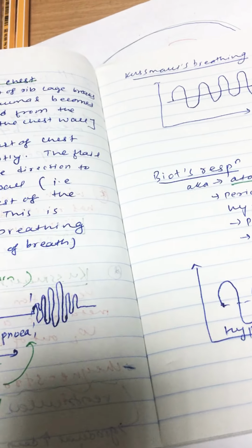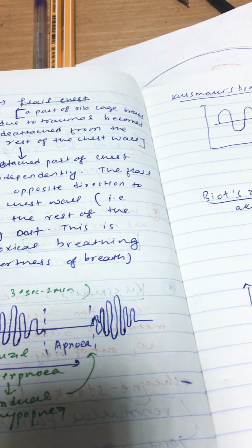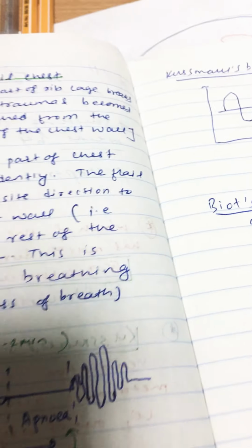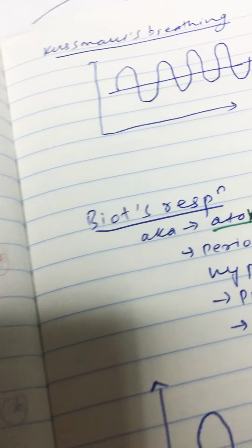Today we will discuss breathing and the types of pathological breathings. So basically, we have four types of pathological breathings, and I will tell you what they mean.